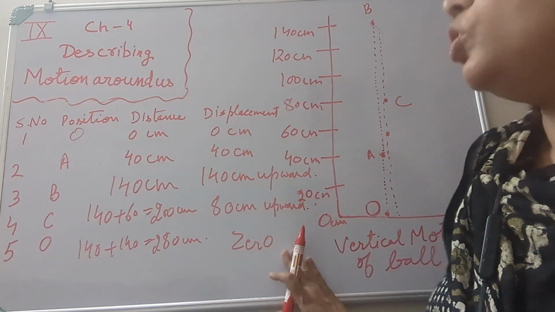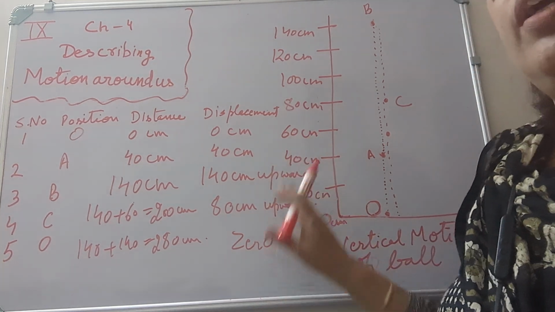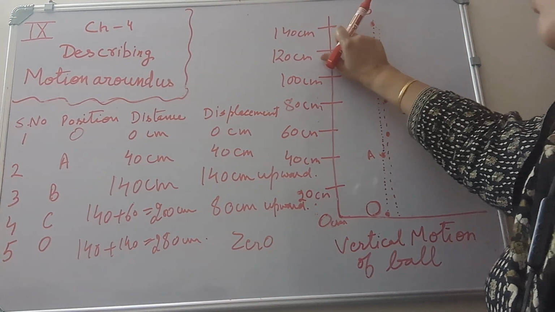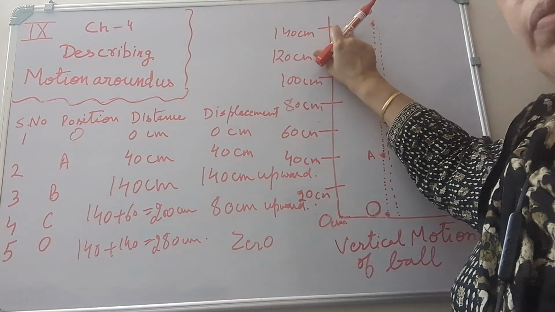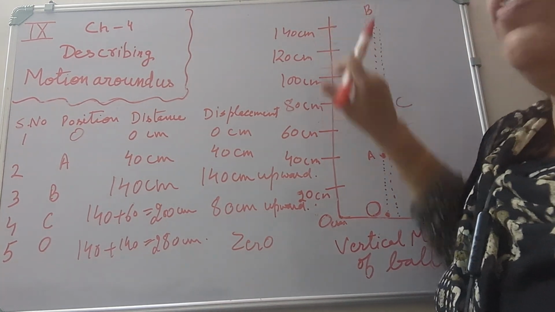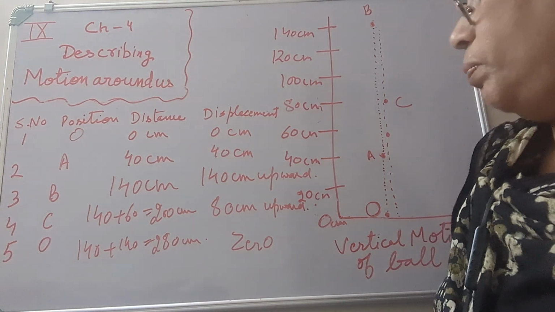And its magnitude is always less than. No, it cannot be always less than. It may be equal to the distance traveled. Well, if the ball stops here, then it is equal to the distance traveled.